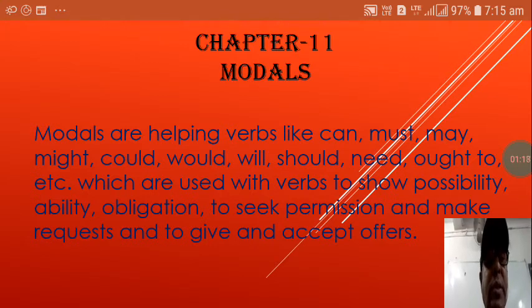So, these are the modals, and they are helping verbs, they are auxiliary verbs, but they are used for different purposes, and we shall learn one by one their different uses.